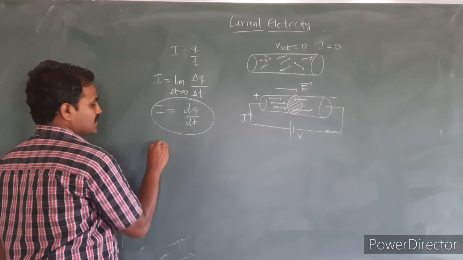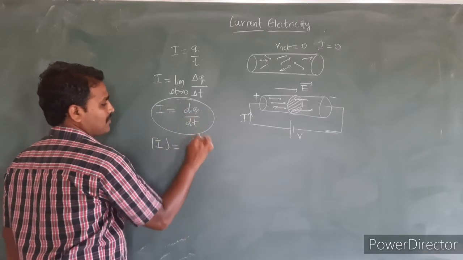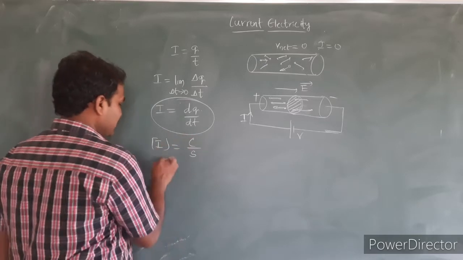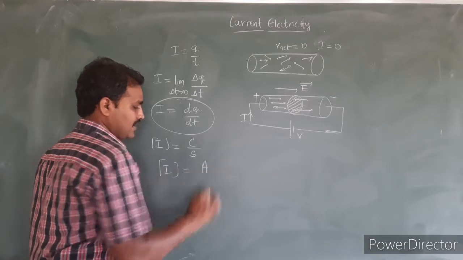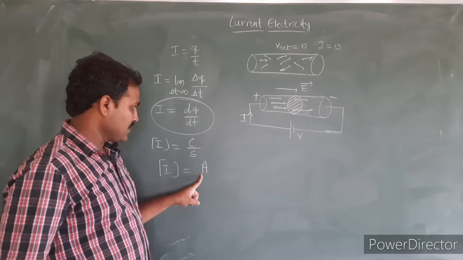And what is the unit of this? The unit of I is, what is the unit of charge? That is coulomb divided by second. We have a separate unit for electric current, so the unit of electric current is ampere.